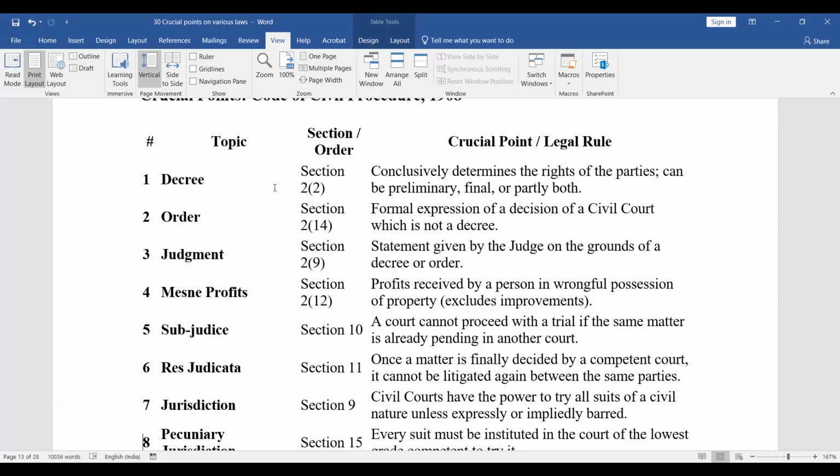Statement given by the judge on the grounds of a decree or order. Mesne profits, Section 2, subsection 12: profits received by a person in wrongful possession of property, but it excludes improvements.